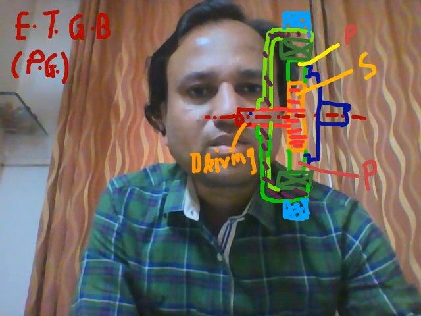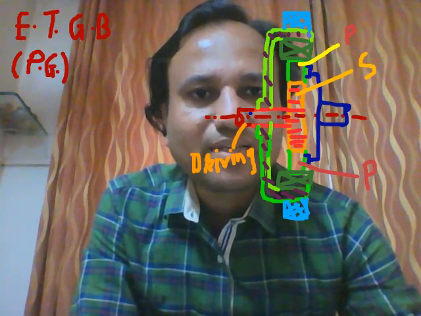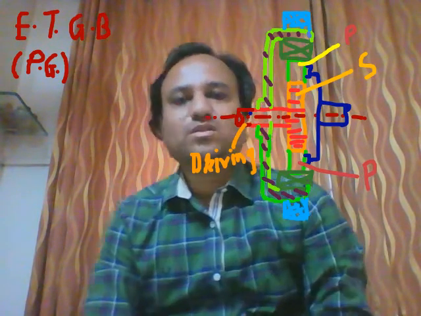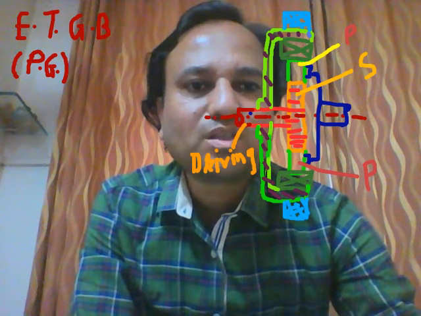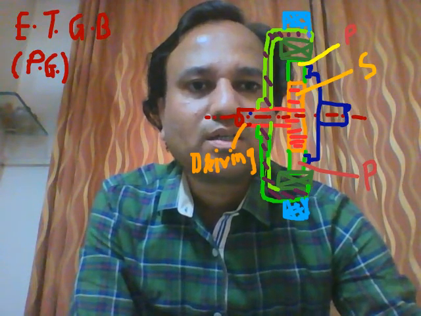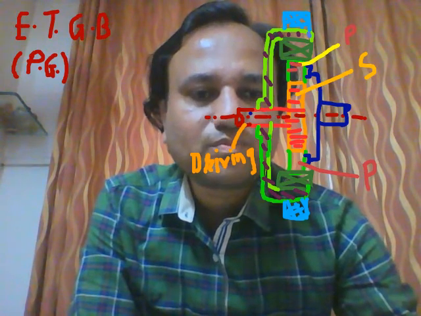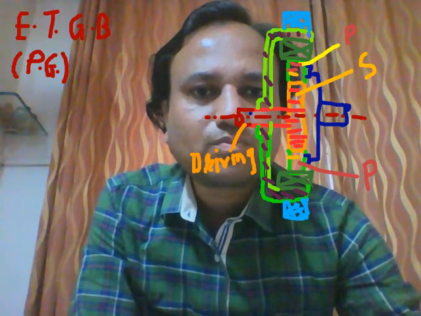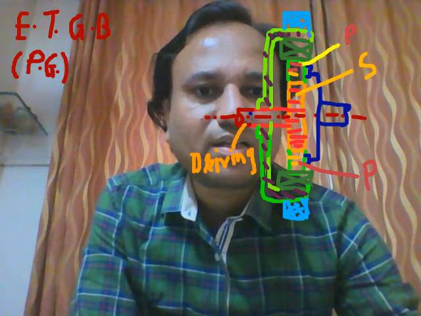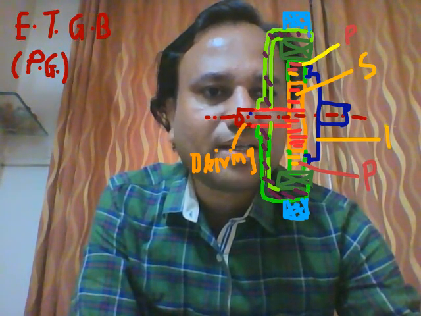The sun gear is further attached to the planet gears. Here I have shown two planet gears. These planet gears are mounted on the planet carrier. Students, this is the planet carrier.